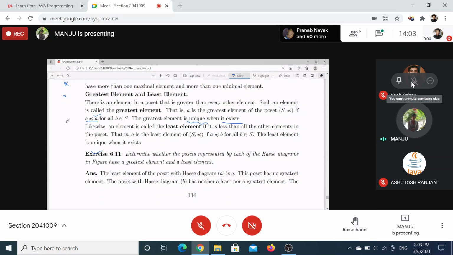And minimal will be, if this is minimal, this should not happen, that is, below this level no other element is present. But what is the definition of least? The least element is related to all other elements, all the elements of S. That is the difference between minimum, maximum, and minimal, maximal.